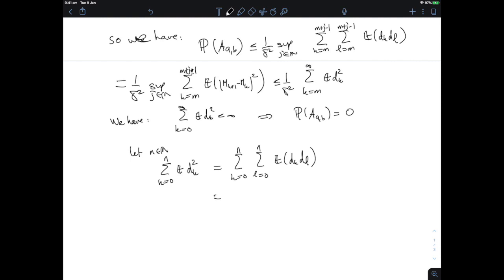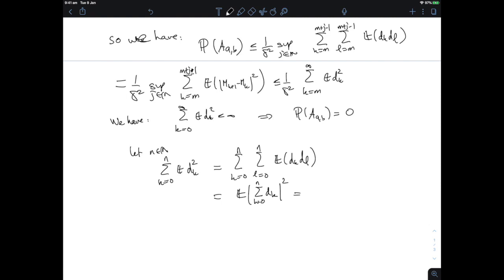And now I can get the double sum inside the expectation, and I get that this sum of the expectations of the squares is really the expectation of the sum of the dk, k equals 0 to n, squared. Right, but now this is still a telescoping sum.